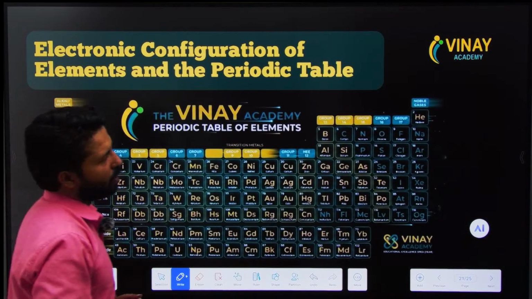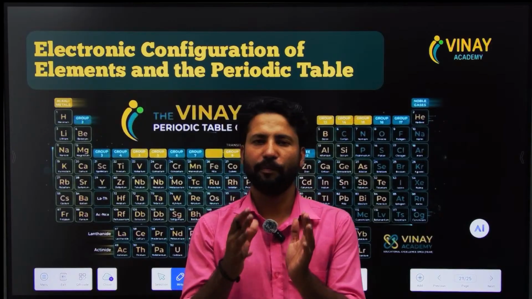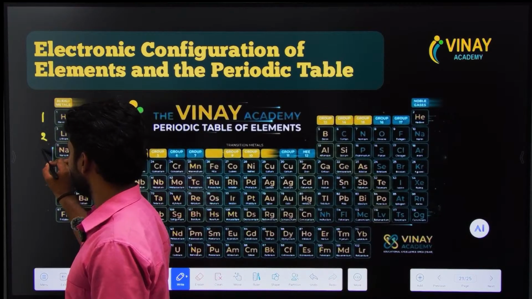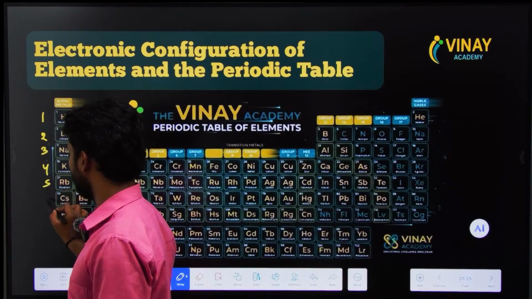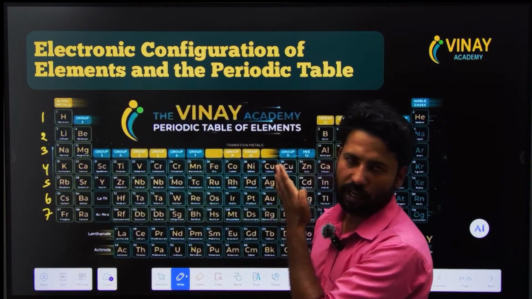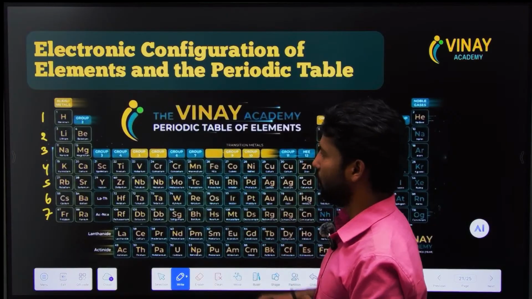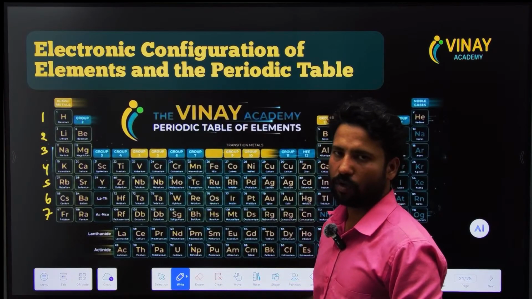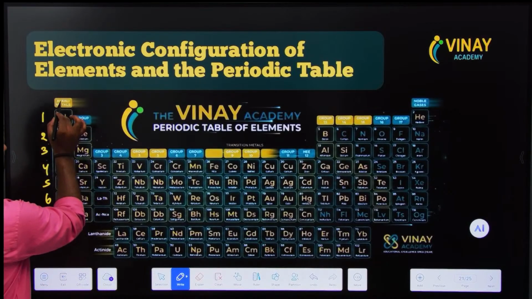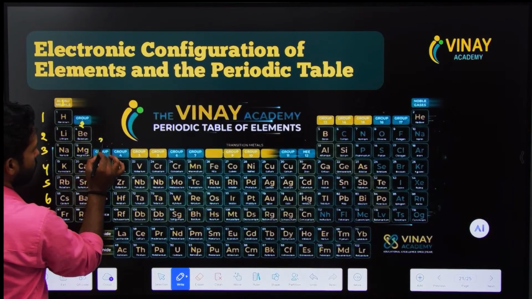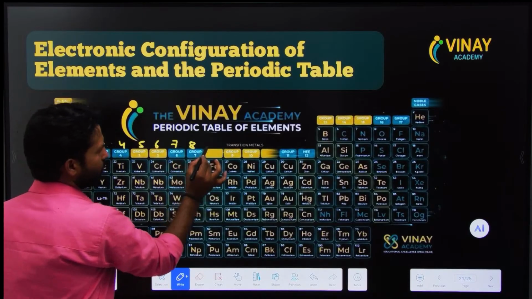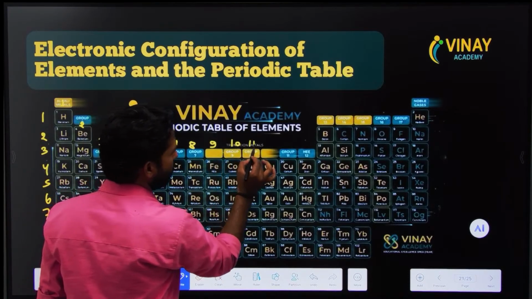As you see, in the modern periodic table there are 7 periods: period 1, 2, 3, 4, 5, 6, 7. The horizontal rows are known as periods. There are 7 periods, and there are vertical columns. Vertical columns are known as groups. There are 18 groups: 1, 2, 3, 4, 5, 6, 7, 8, 9, 10, 11, 12.